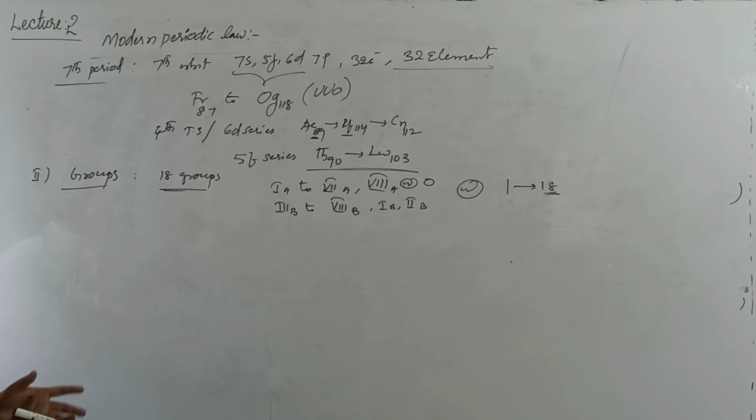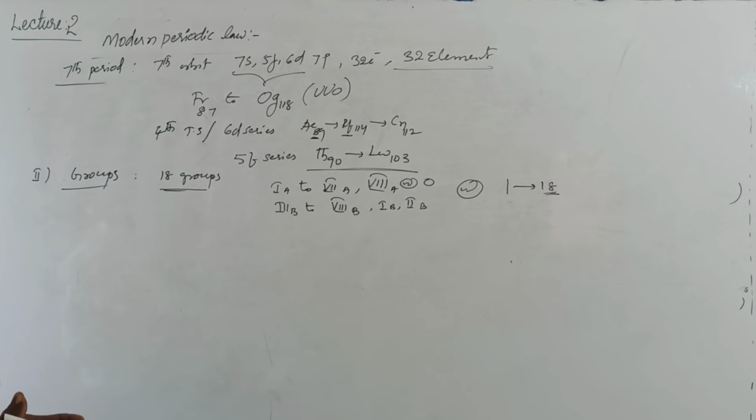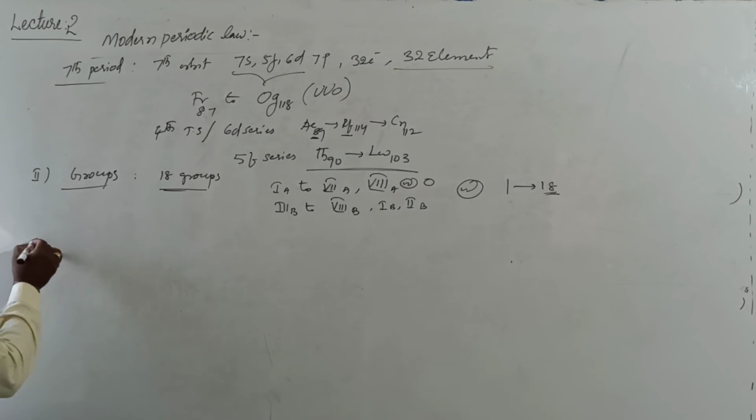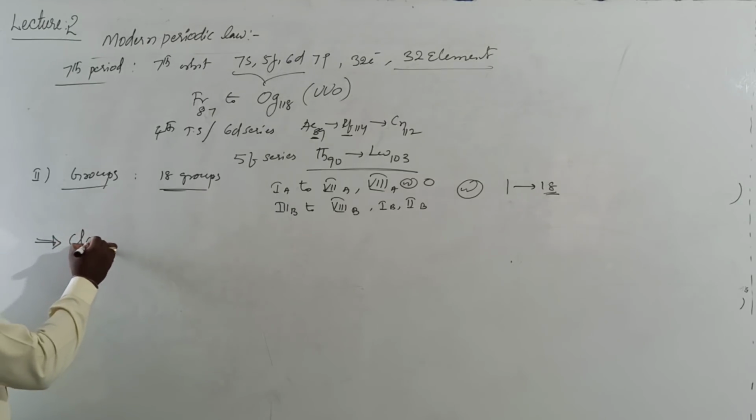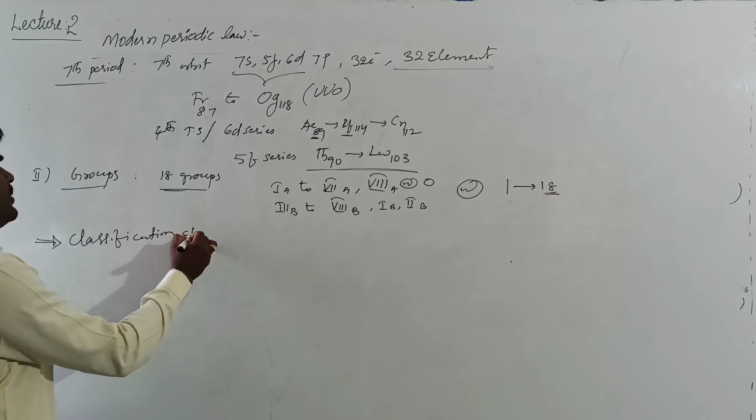Now there are 7 periods and 18 groups, right? This is the outline of the modern periodic table. Hope this is clear for you guys, right? If it is clear, we will move to the next concept, that is classification of elements.